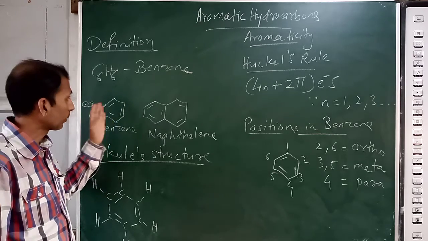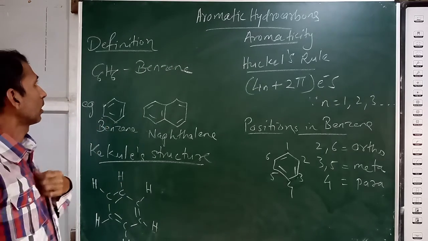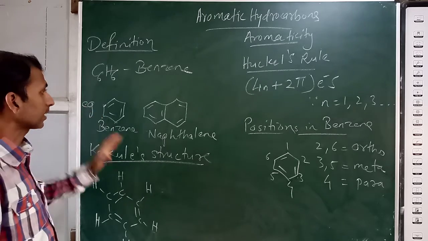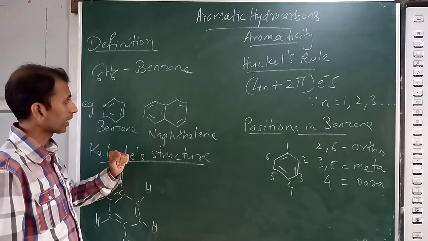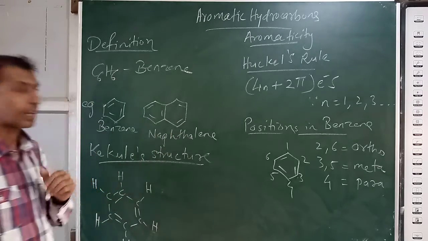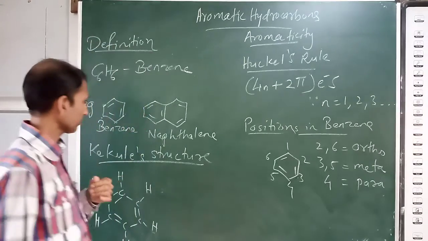Of course, the first one will be benzene, because the main part of the aromatic hydrocarbon is benzene. Next one we have the example of naphthalene. This also contains a benzene ring. Then we have anthracene also, and some more examples in the text that you can refer.